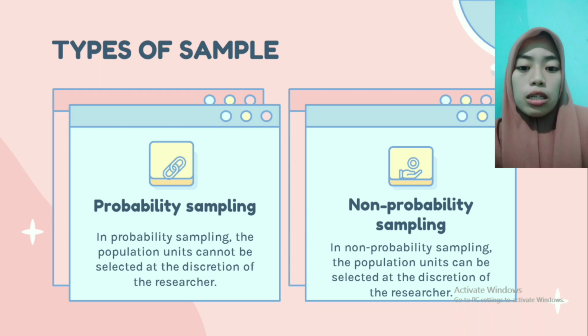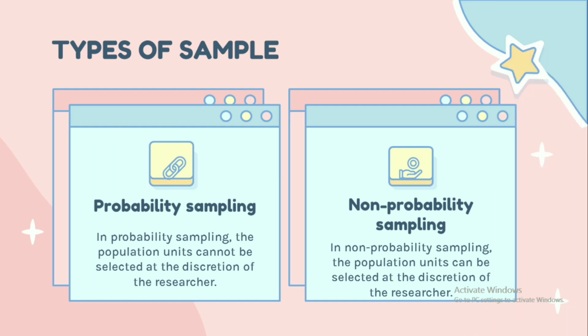And the second is non-probability sampling. In non-probability sampling, the population unit can be selected at the discretion of the researcher. These samples use human judgment for selecting units and have no theoretical basis for estimating the characteristics of the population.